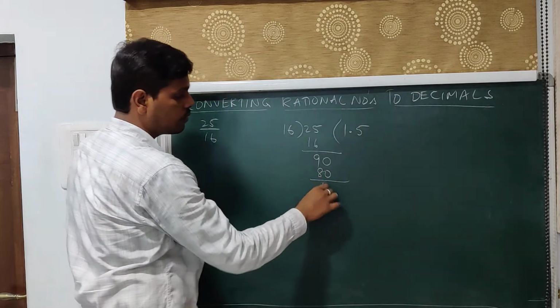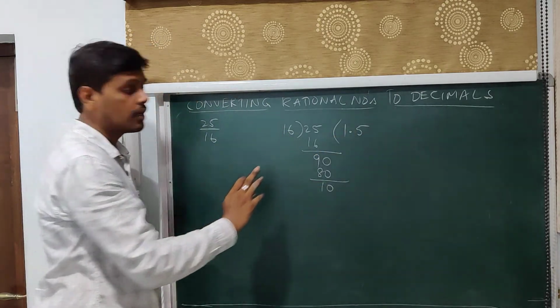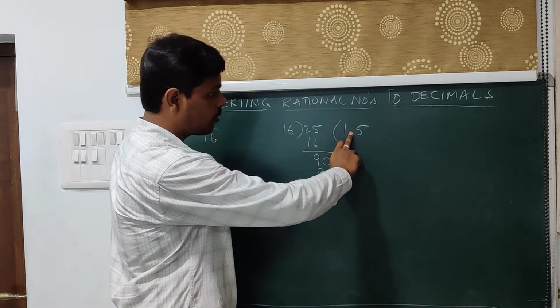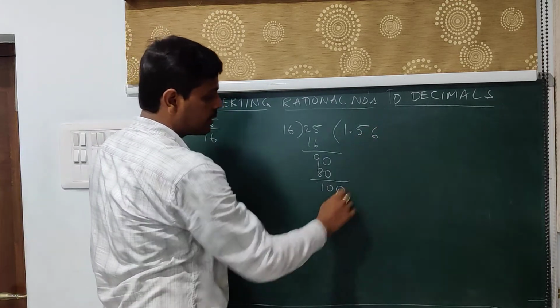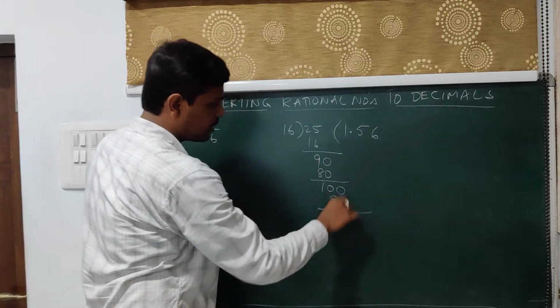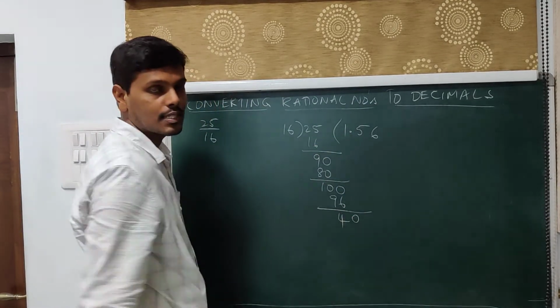So you are left over with 10. Then 10 is less than 16, so keep a decimal. In fact, you have already kept a decimal point, so you can take 0 here. Now 16 sixes are 96. Then the leftover is 4. You have a decimal point, so you can take 0.